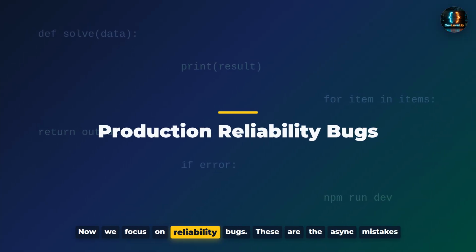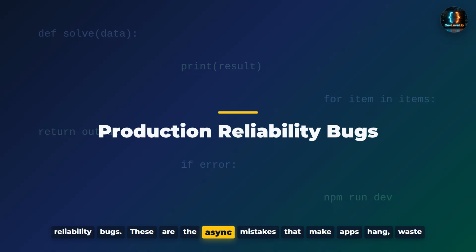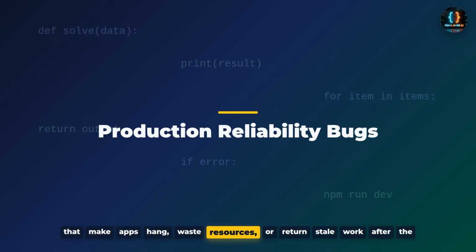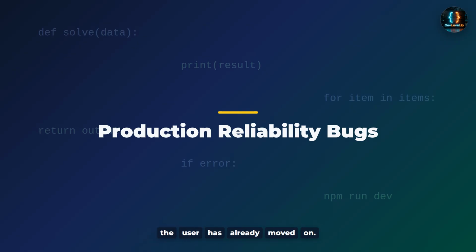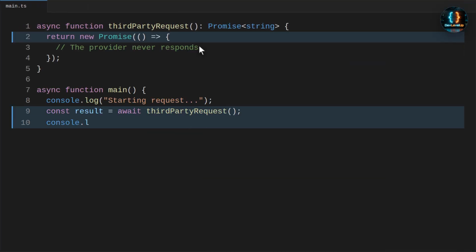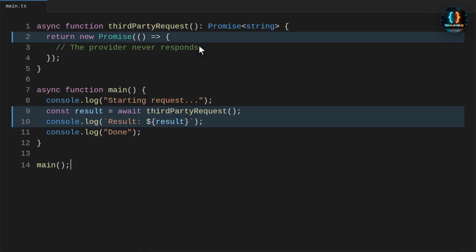Now we focus on reliability bugs. These are the async mistakes that make apps hang, waste resources, or return stale work after the user has already moved on. Await does not include a timeout by default. If a third-party request never resolves, a CLI command or server handler can wait forever. Now we run this script and notice that it starts the request, but never reaches the done message.